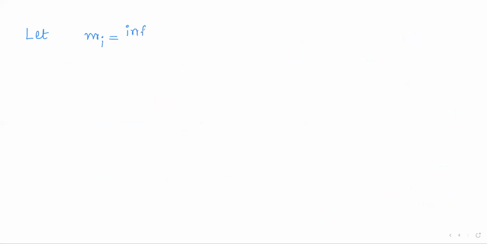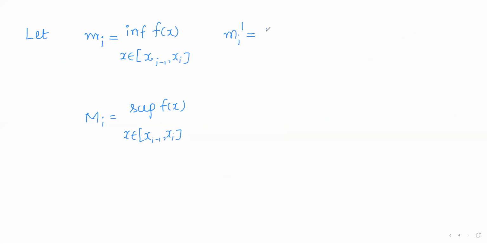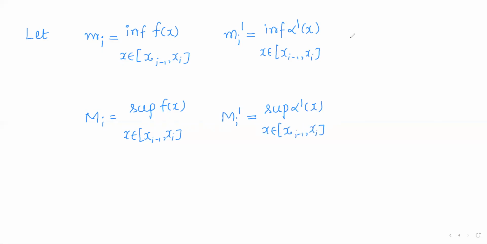Let mi be the infimum of all f of x values as x varies over the subinterval [xi minus 1, xi]. Capital Mi is the supremum of all f of x as x varies over the closed interval [xi minus 1, xi]. Similarly, mi dash is the infimum of alpha dash of x over [xi minus 1, xi], and capital Mi dash is the supremum of alpha dash of x over the subinterval [xi minus 1, xi].